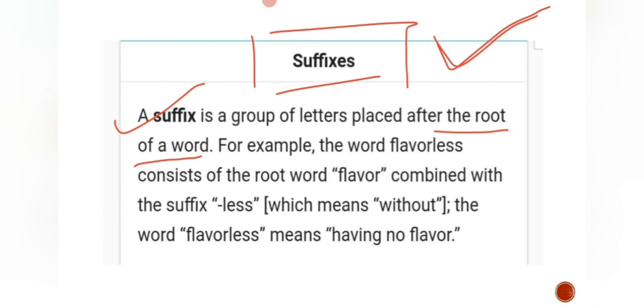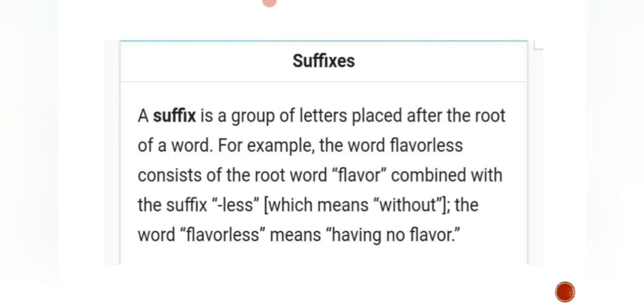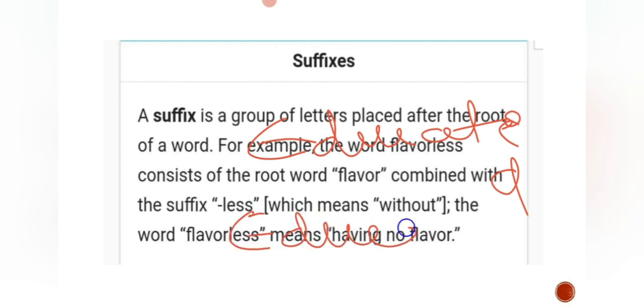For example, educate, educated, educational. Hope you are getting it. And education, what are these? Let me write, just let me clear. This is the root word, no? The first, educate, educated, and education, ION, and educational, one more word.